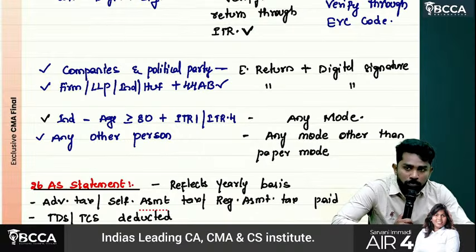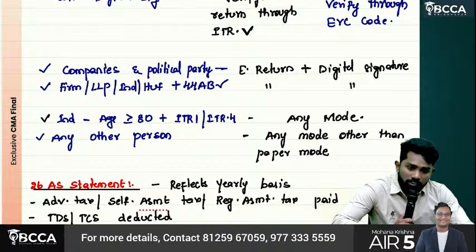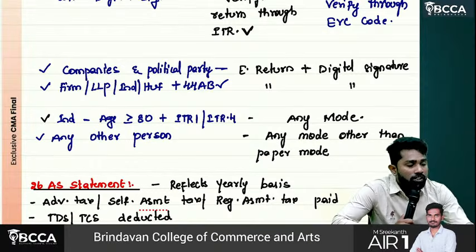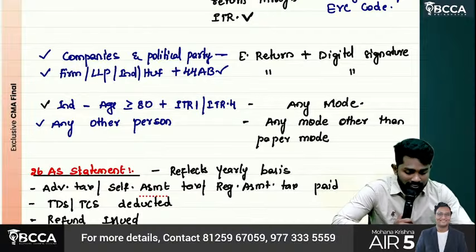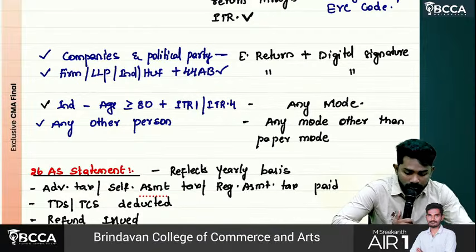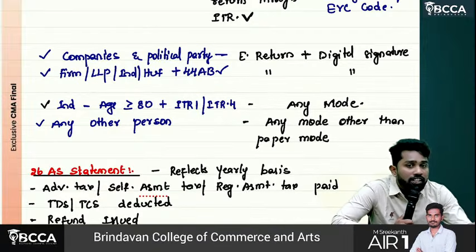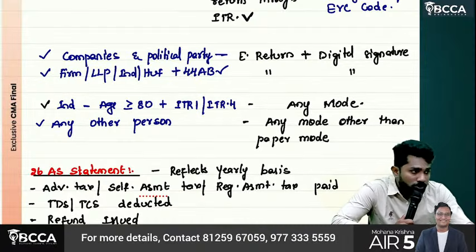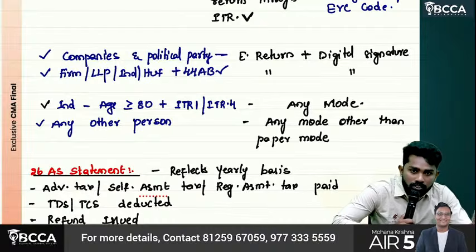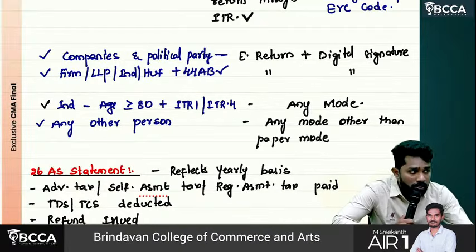Okay, then who has to file in which mode? If it is companies, political parties, firms, LLPs, individual or HUF to whom tax audit is applicable, they have to file e-return plus DSC also. Then if he is a senior citizen, age greater than or equal to 80, and he is either filing ITR 1 or ITR 4, then he can file in any mode, including paper mode. Others can file in any mode other than paper mode.